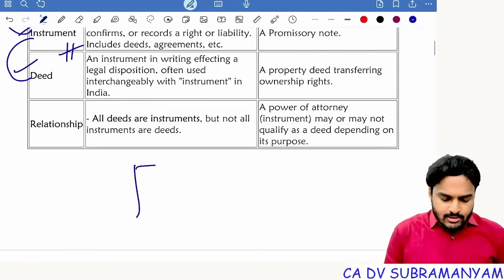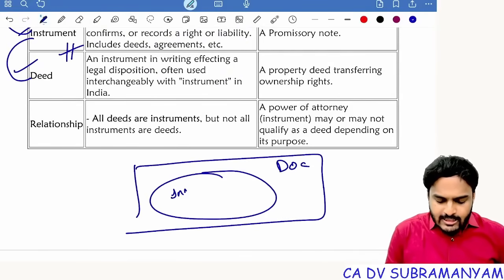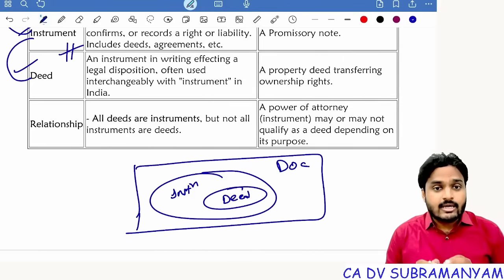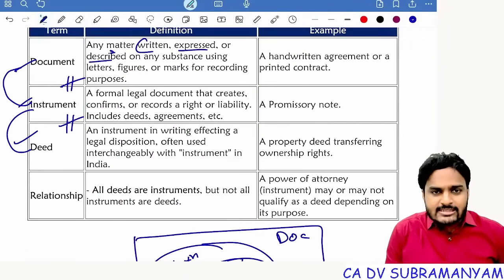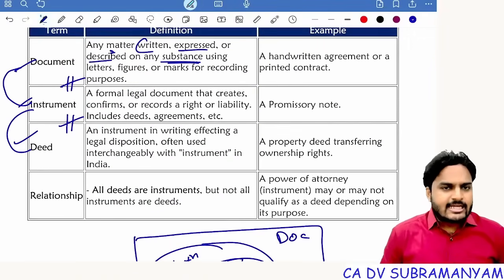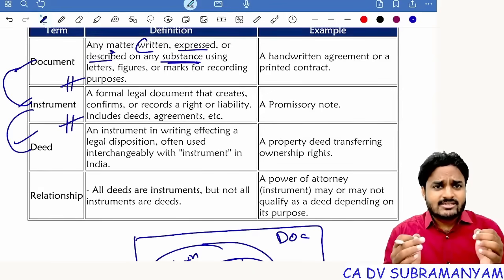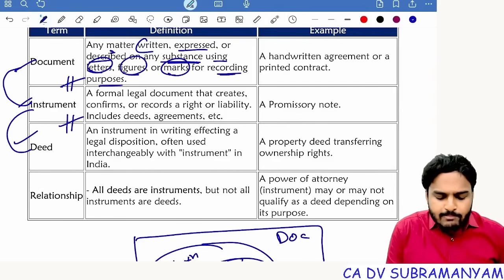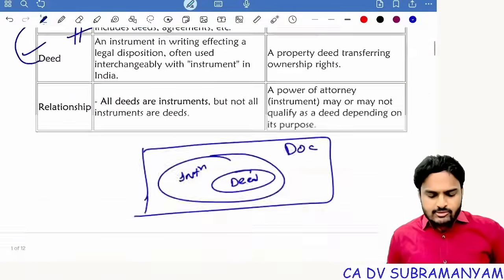Understand? For example, this is a document. For example, this is an instrument and this is a deed. Now you can understand it carefully. So first of all, document means any matter either written or expressed or described on any substance. It may be paper, or wood, or iron, metallic. Understand? Using letters, figures, marks for recording purposes. For example, this is one document. Right now you are seeing on the screen, this is a document.